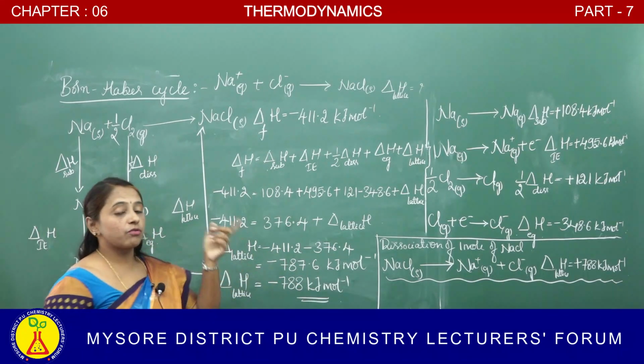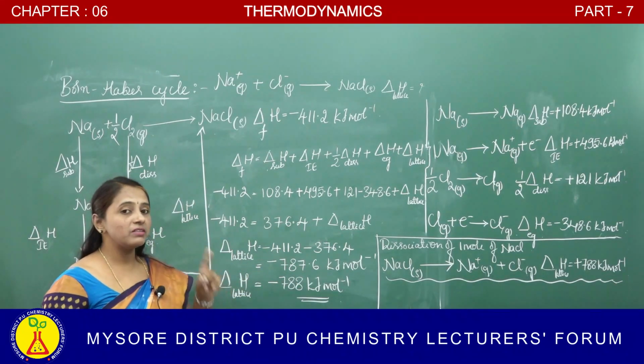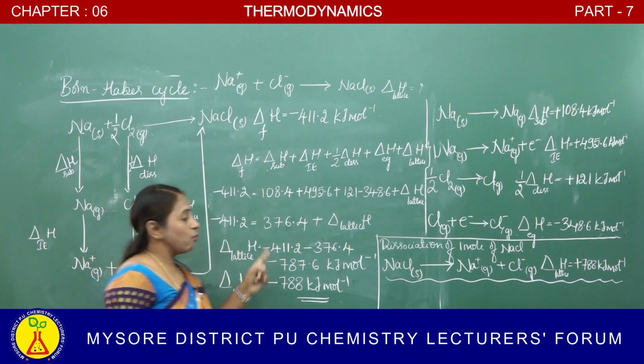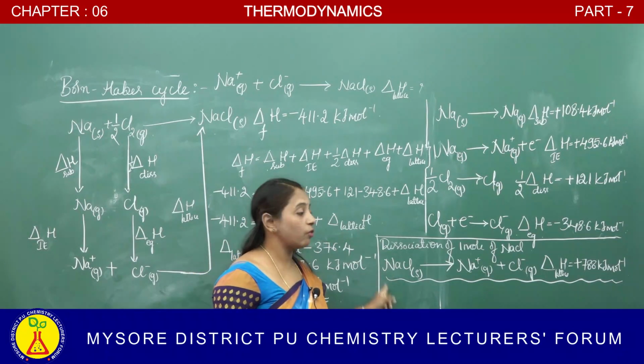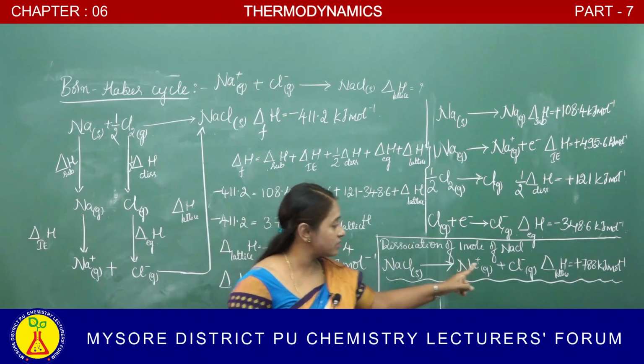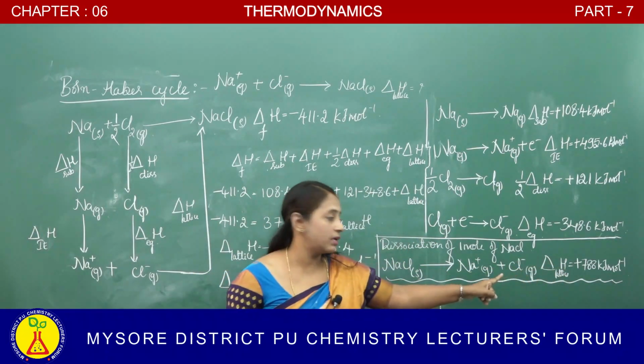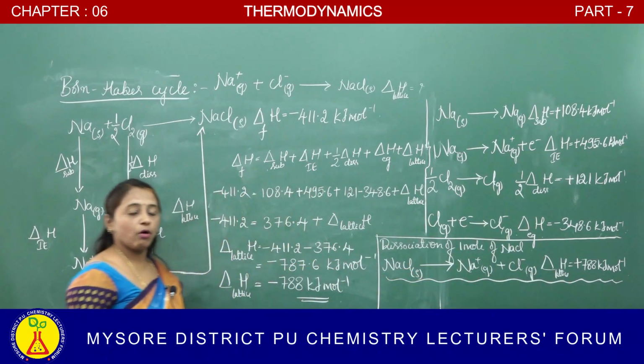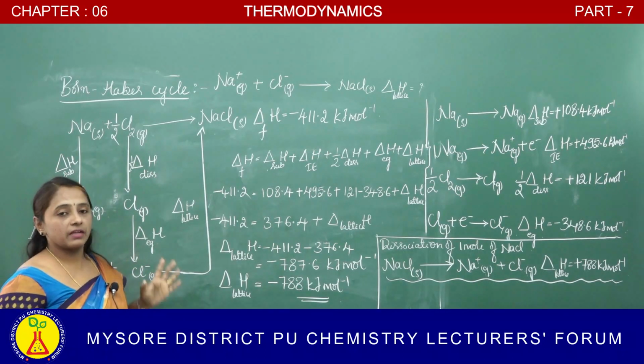When 1 mole of ionic solid is formed, the lattice enthalpy is always negative. If 1 mole of ionic compound dissociates into its ions, the lattice enthalpy is always positive. Okay, this is about the Born-Haber cycle.